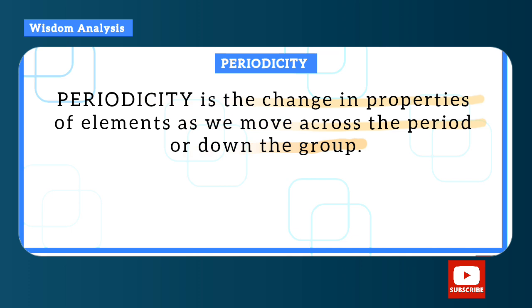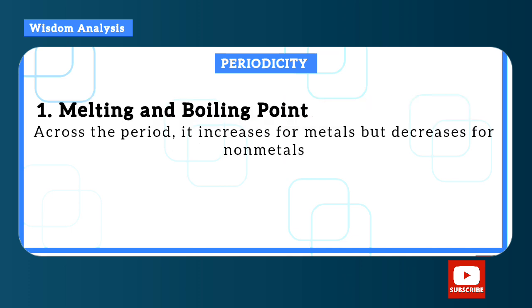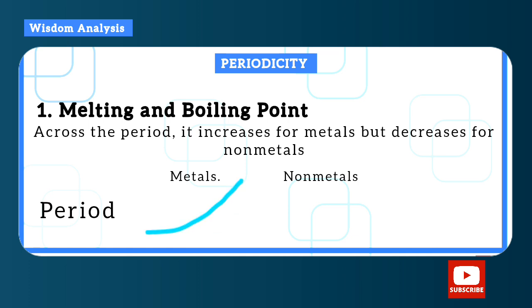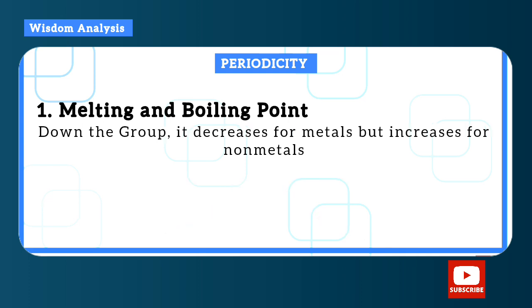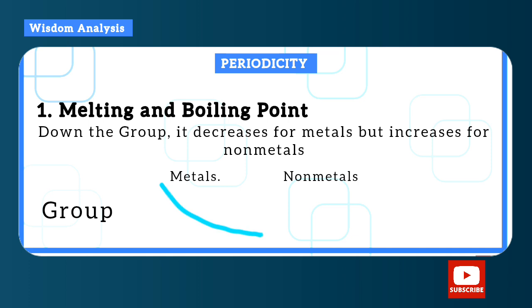So here is one example of periodicity: melting and boiling point. Across the period, it increases for metals but decreases for non-metals. That is, as we move across the metals, group 1 to group 2 to group 3, melting point increases. For non-metals, group 5, 6, 7, it decreases. Now down the group, it decreases for metals. That is, for metal groups, the melting and boiling point decreases as we go down the group. But for non-metals, the melting and boiling point increases as we move up the group.